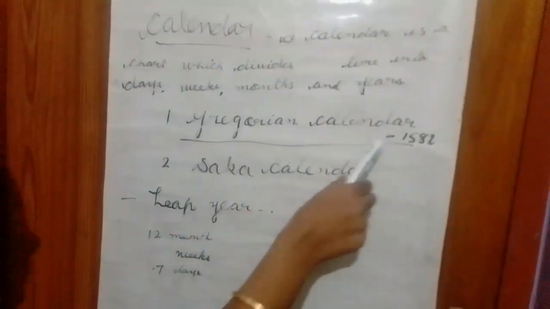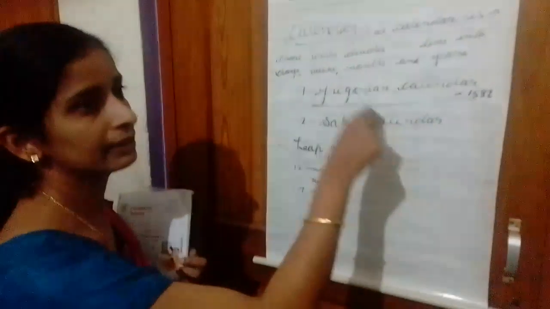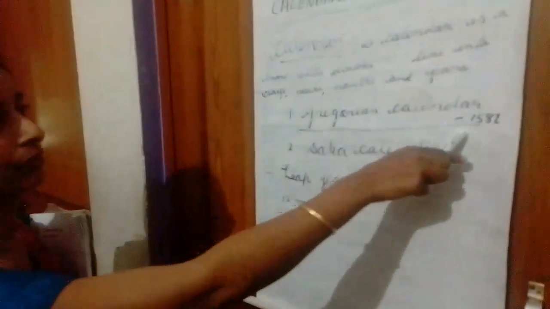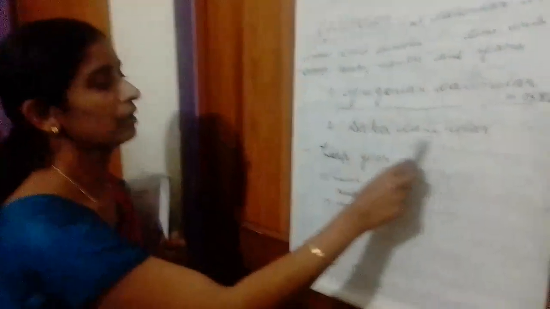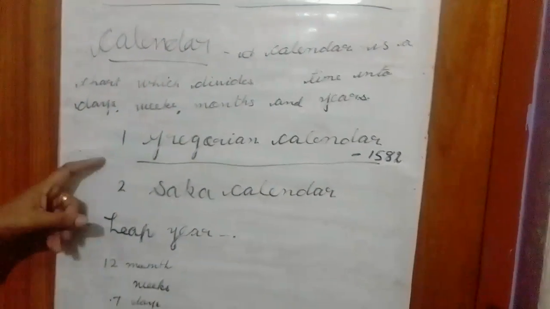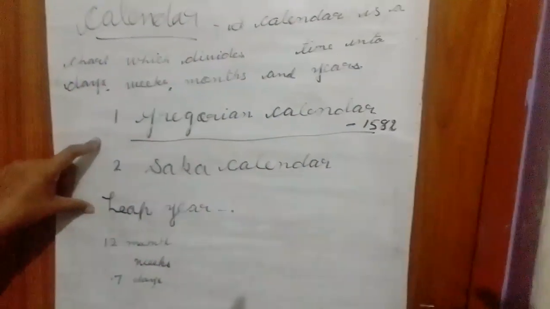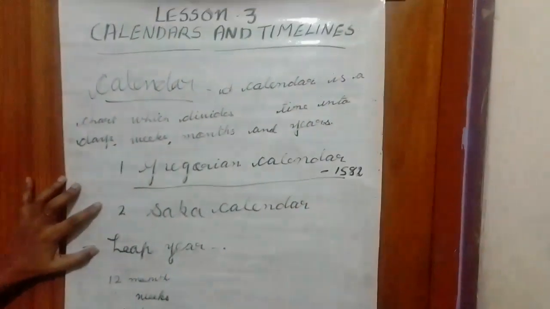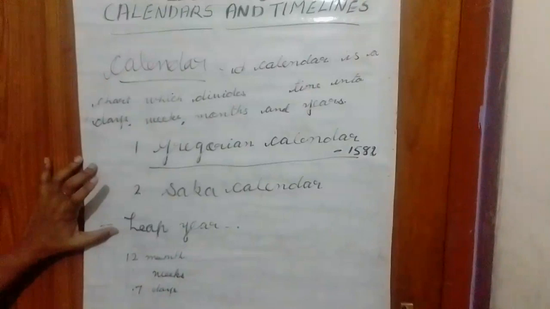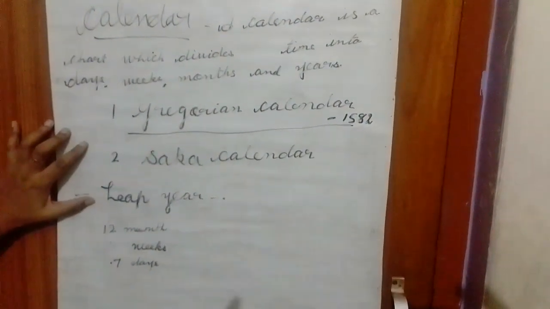So the Gregorian calendar was introduced in 1582 by Pope Gregory XIII. The Gregorian calendar is a solar calendar. Solar means related to the sun. As we know, like other planets, our earth also rotates on its axis as well as revolves around the sun.